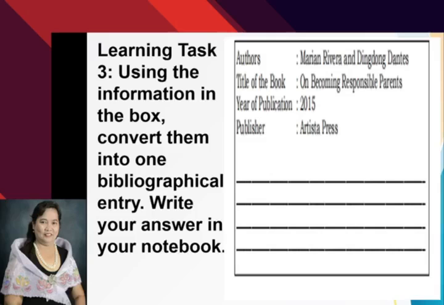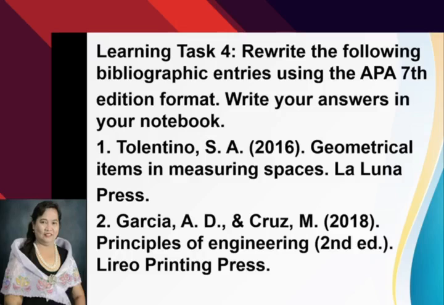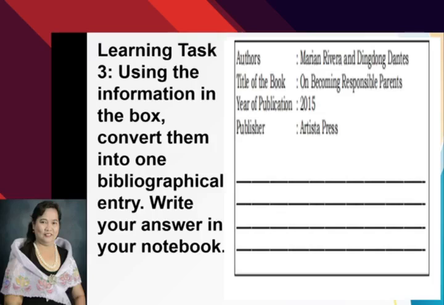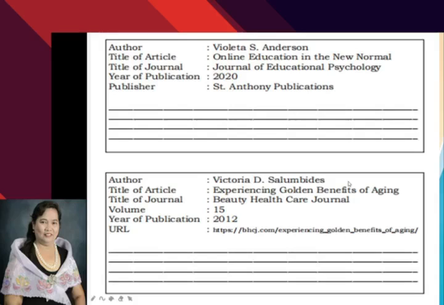How many do we have here? This is the first one. Okay, we have 3. The first one is a book. For the second one, we have a journal. Another journal for the third entry. You have there the URL, the year of publication, the volume, the title of the article, the journal. Not the copyright date, but the year of publication.